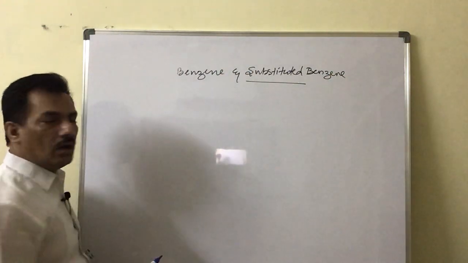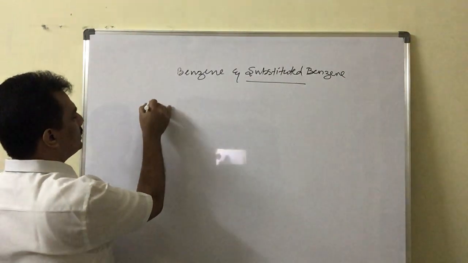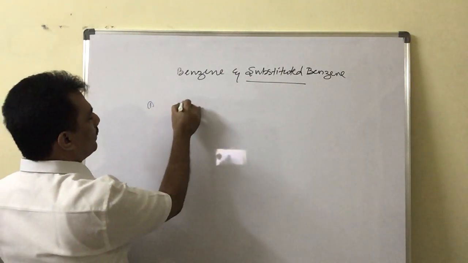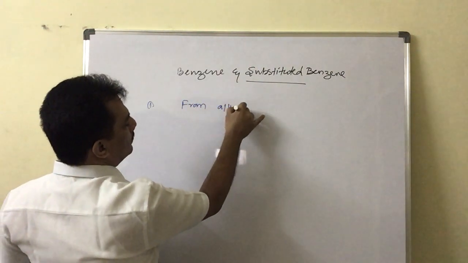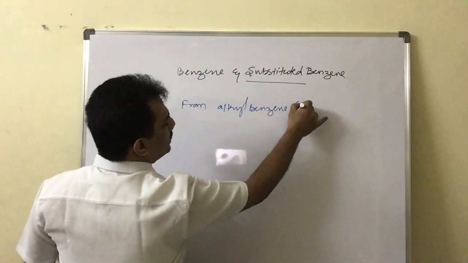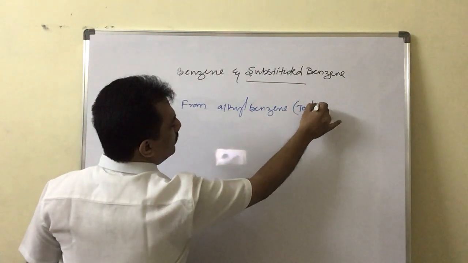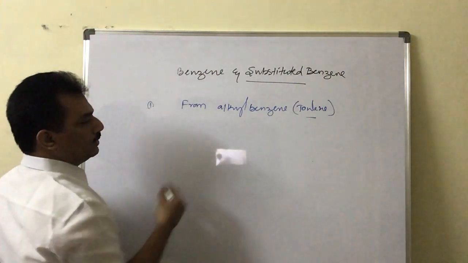Clear? And first of all, it is from alkyl benzene. Alkyl benzene, mostly it is toluene, methyl benzene.